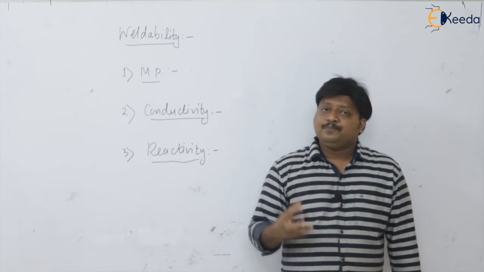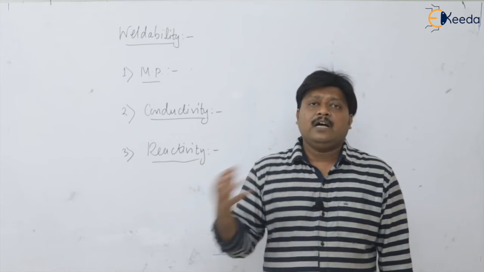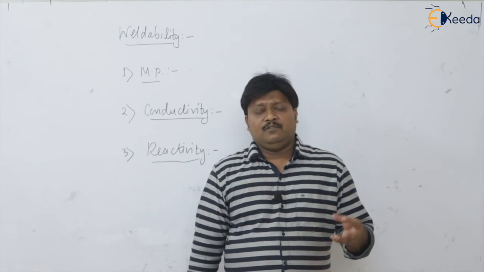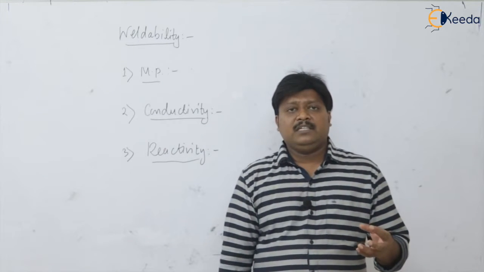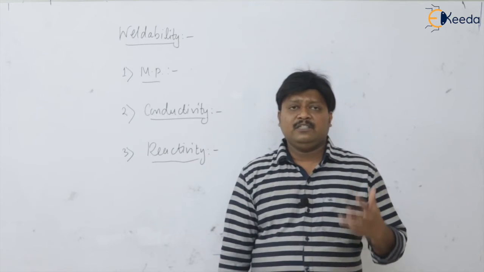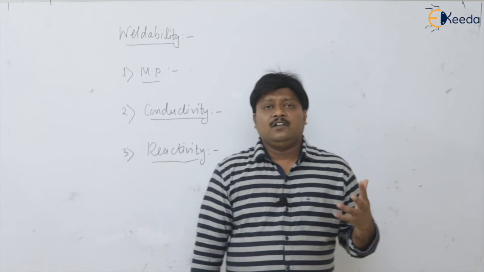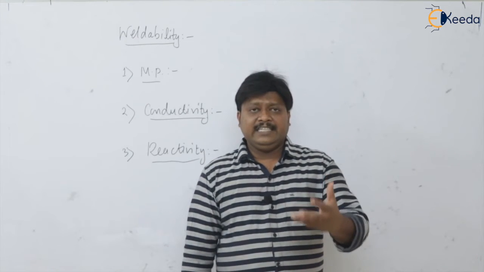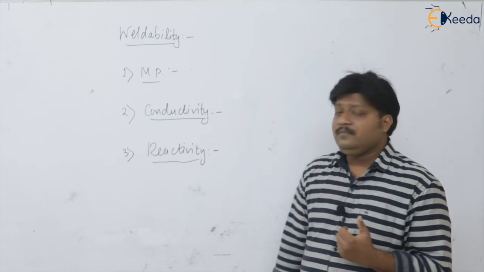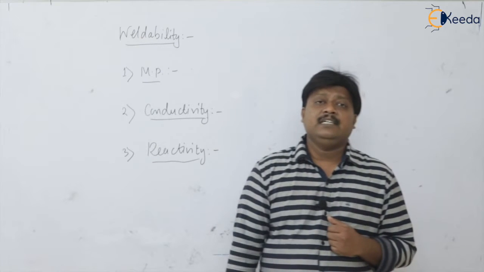So the lesser the reactivity, the higher the weldability. Please remember, that's why for highly reactive materials like aluminum and magnesium, we use special welding techniques where inert gases are provided to avoid contamination of the weld, like TIG welding, MIG welding, and shielded arc welding processes. So reactivity should be less.